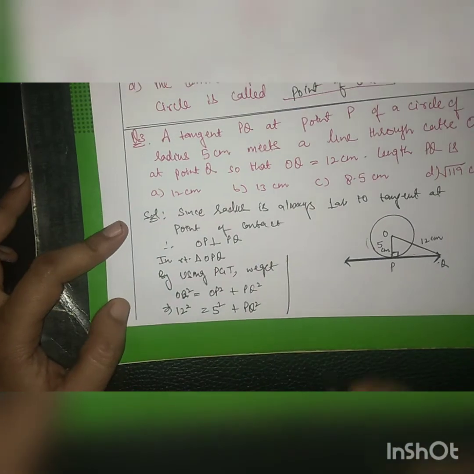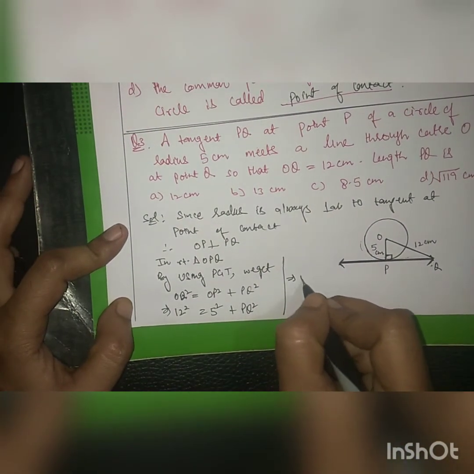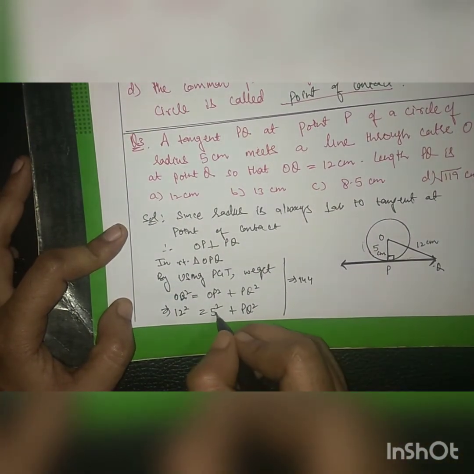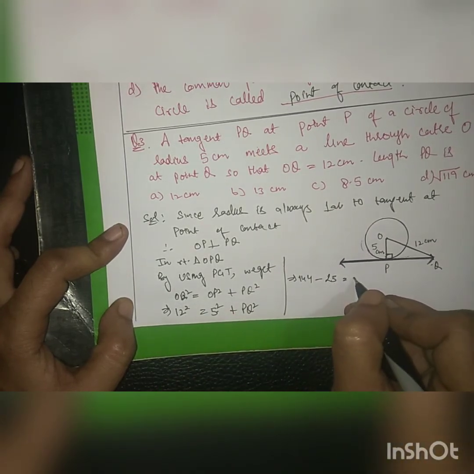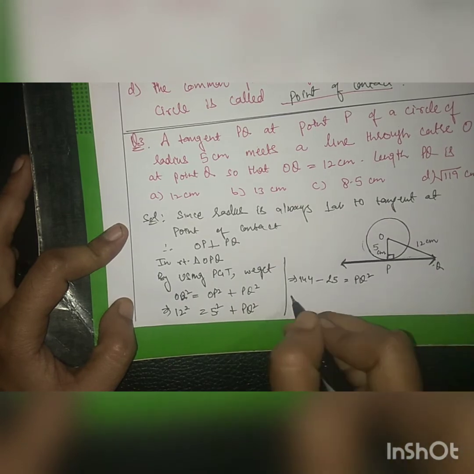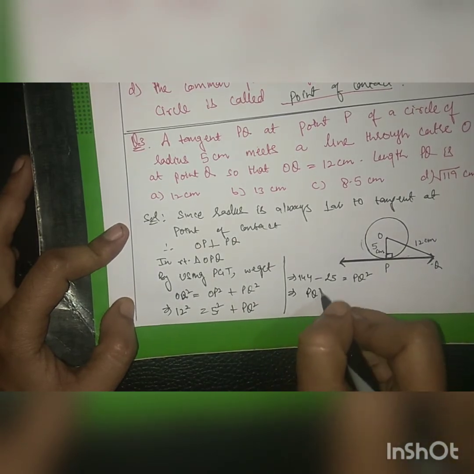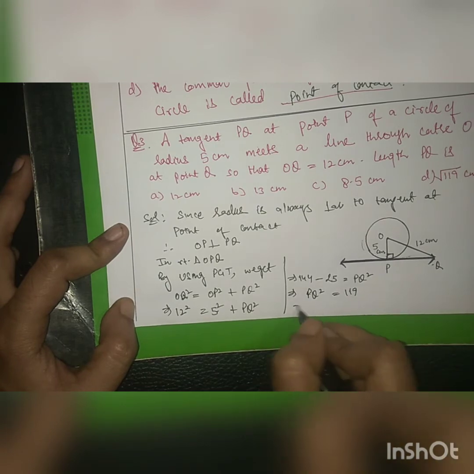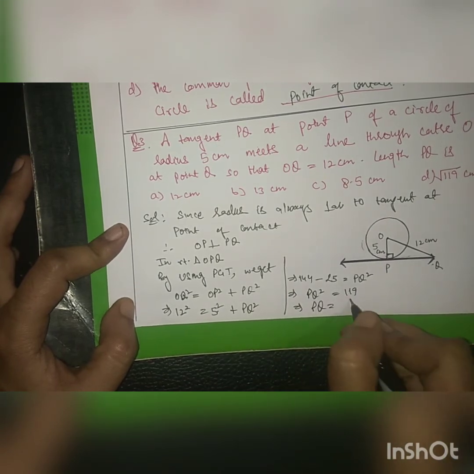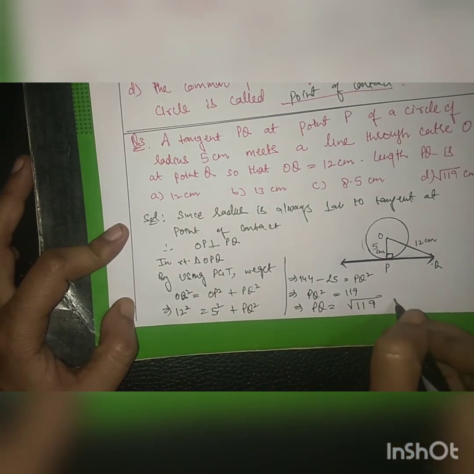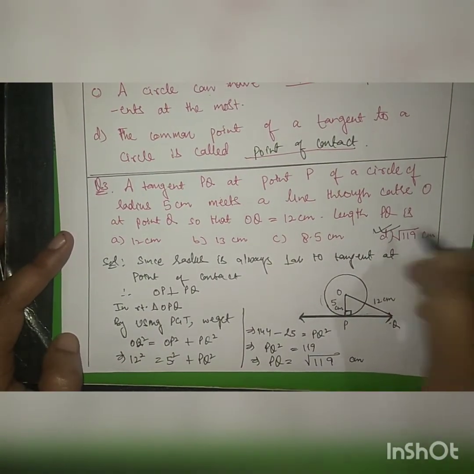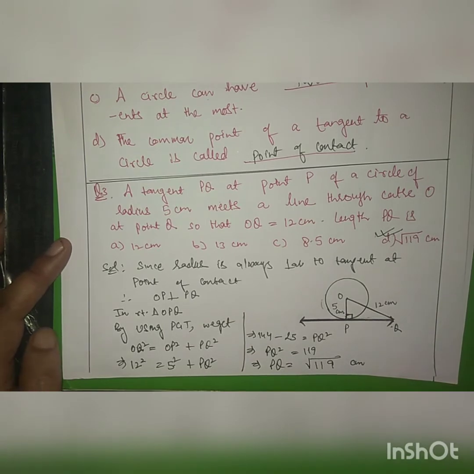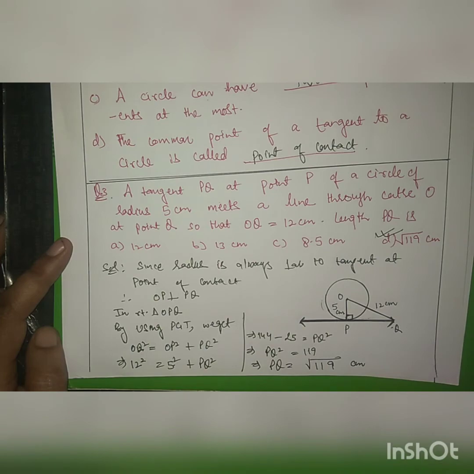It gives us 144, and 25 when transposed to the LHS becomes minus 25, is equal to PQ square. It gives the value of PQ square as 119. So PQ is under root 119 centimeter. So the right option for this question is part C, that is under root 119 centimeter, as it was an MCQ.